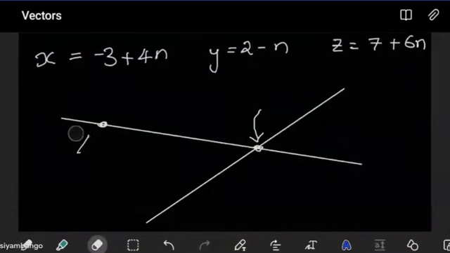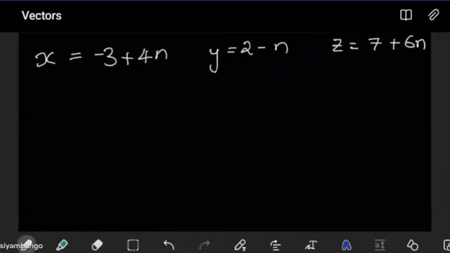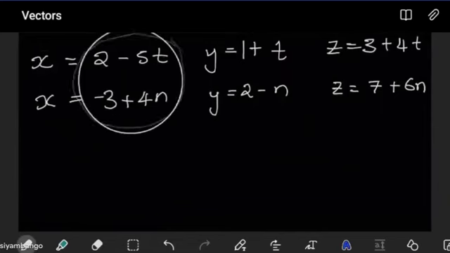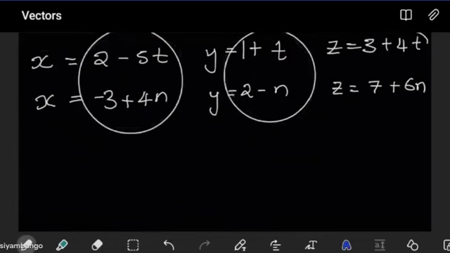So instead of that, how do we do this? Well, we want to find the value of t and the value of n, which ensures intersection. We're not sure if they will intersect, so we'll have to test it later on. How are we going to do that? Well, picture this. Each equation here, these are equations of x, and these are equations of y, and these are equations of z.